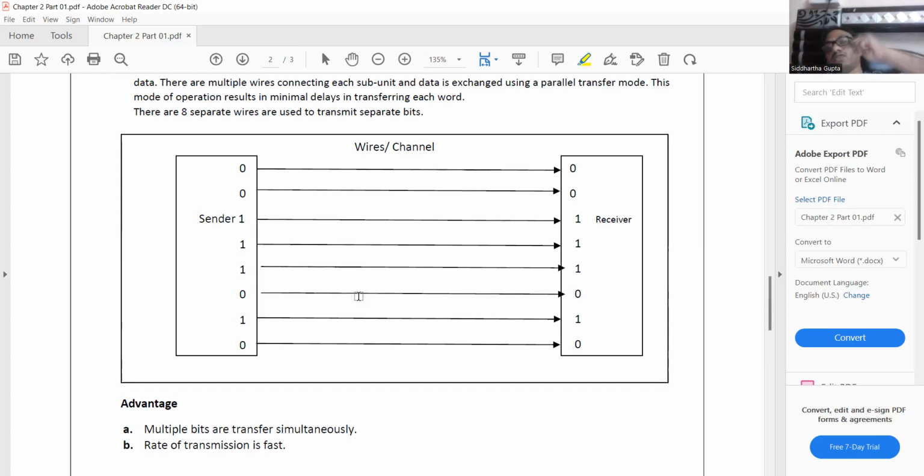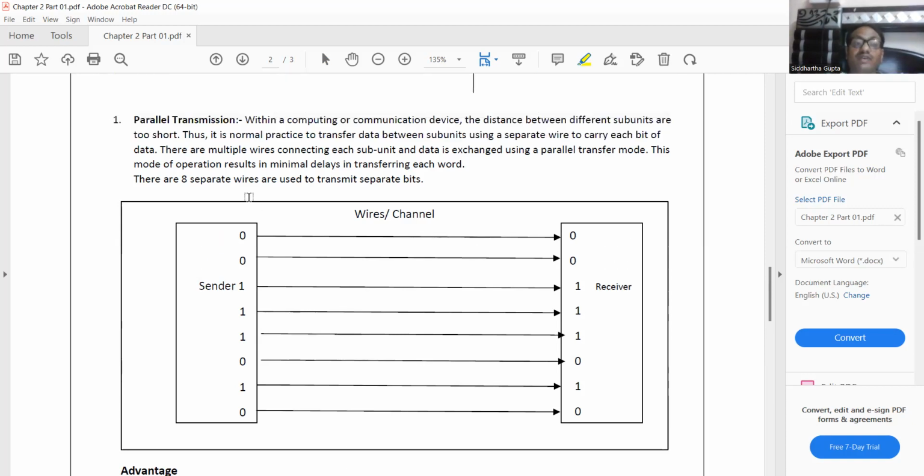If I want to send data from Kanpur to Lucknow by wire, for a single bit I need to run the wire from Kanpur to Lucknow for transmitting that single bit. So you can understand how costly it is. With computing or communication devices, the distance between the different sub-units is very short. So parallel transmission is used for small places or shorter distances. We can say that parallel transmission can only be used over shorter distances.